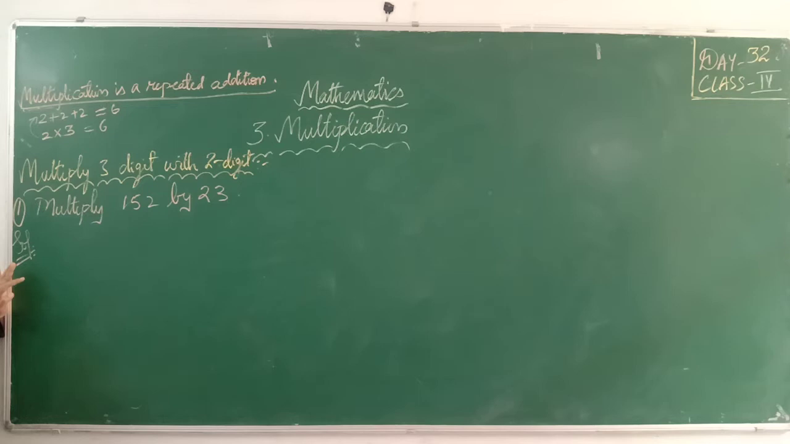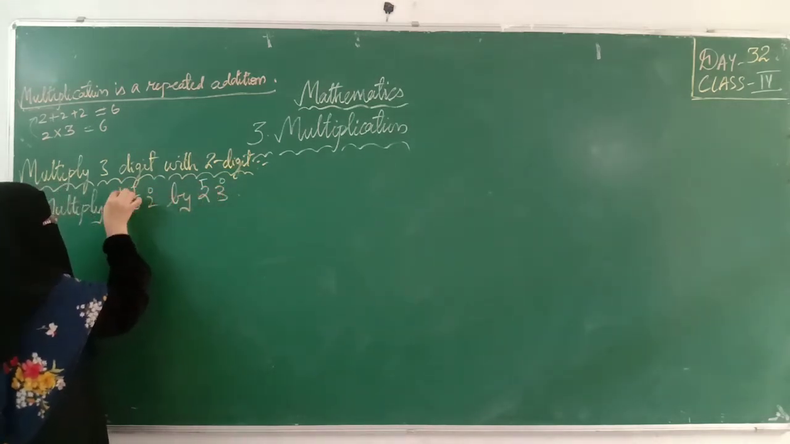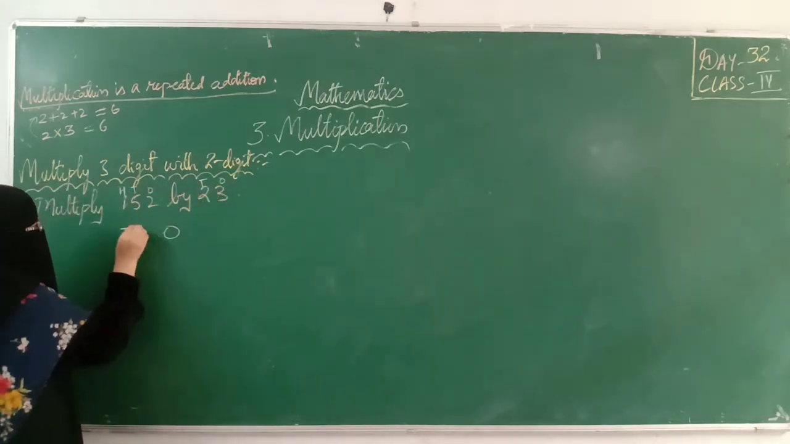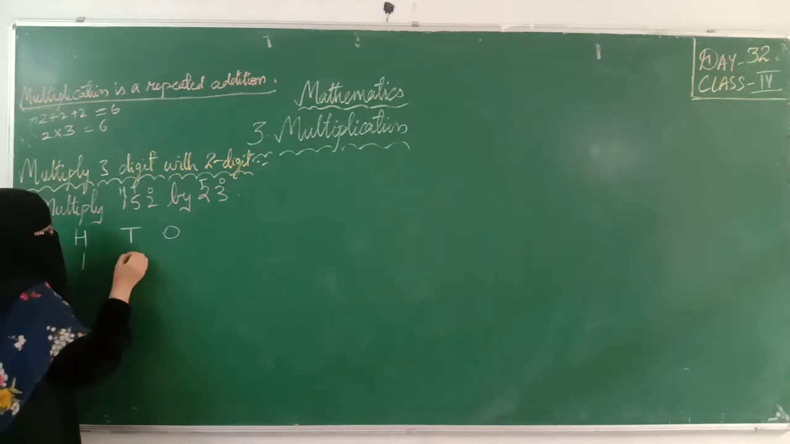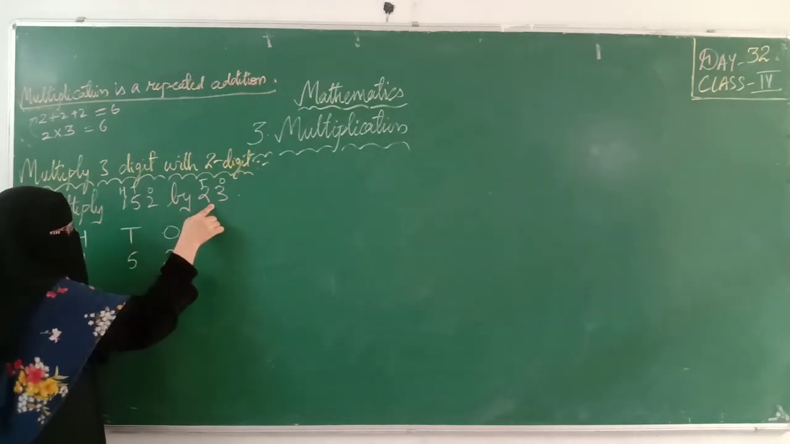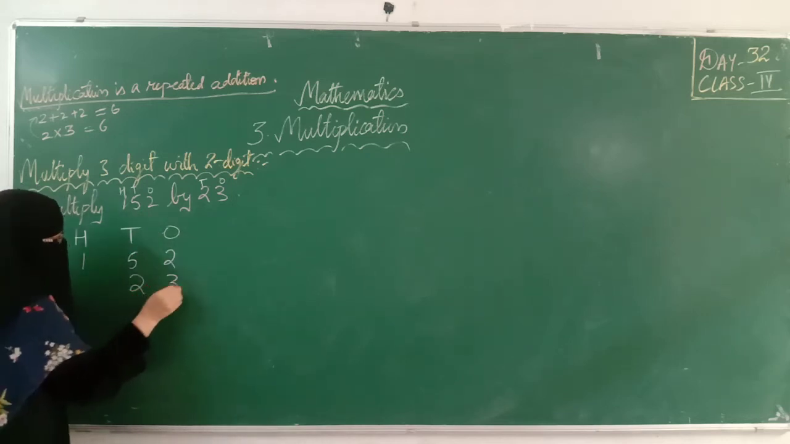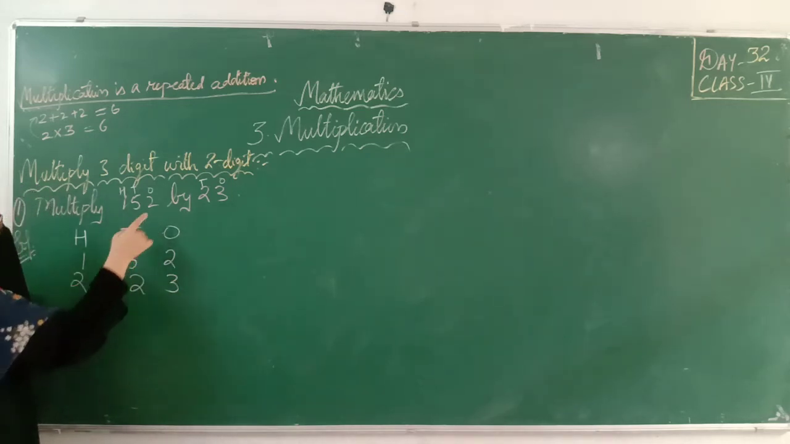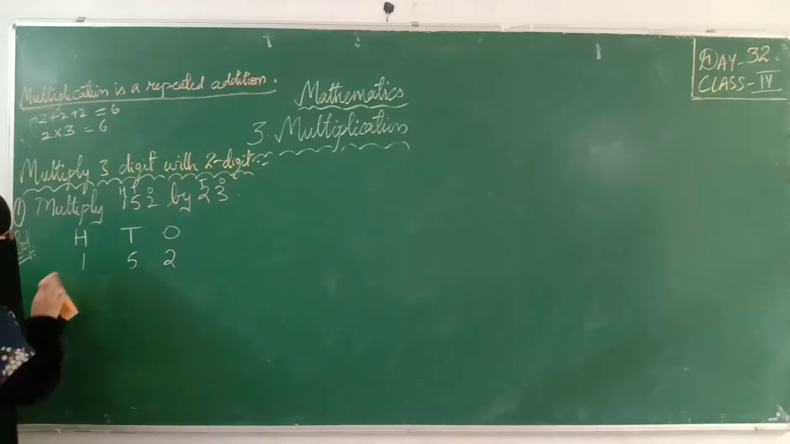Okay. Let's start. First put the place values. Ones, tens, hundreds. We are having only 3 place values, so that's why I am putting ones, tens, hundreds. What is our first number? 152. The multiplicand is the second number which we are going to multiply. So 23, I am writing. Don't write like this, because 23 is a 2-digit number. That's why we are writing in tens and ones place.